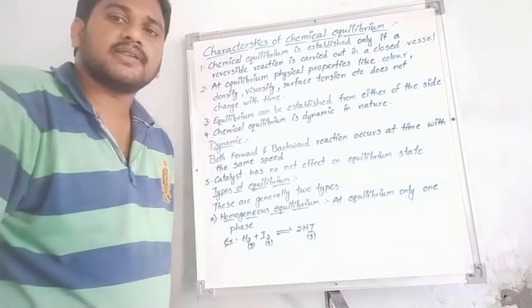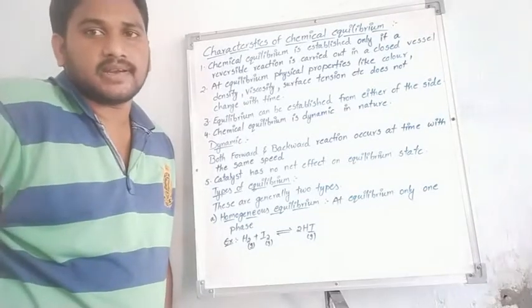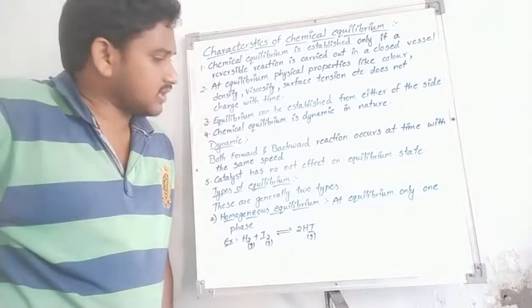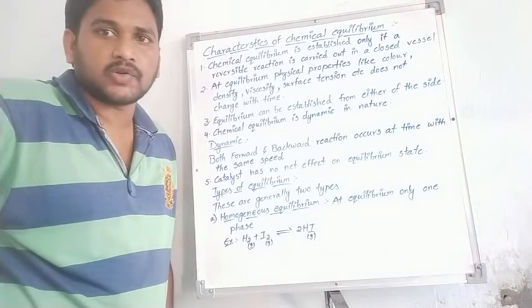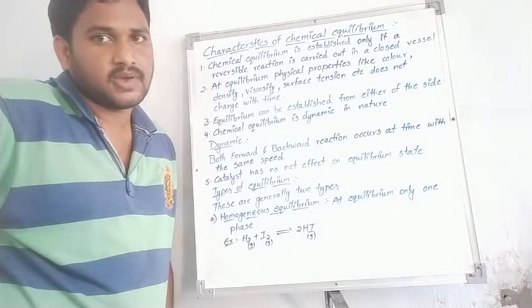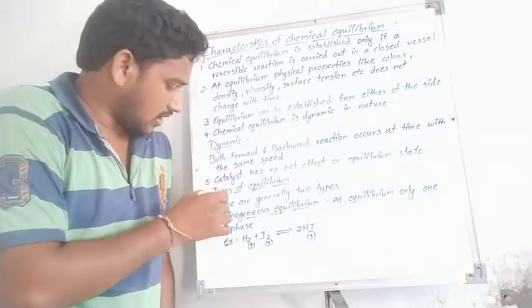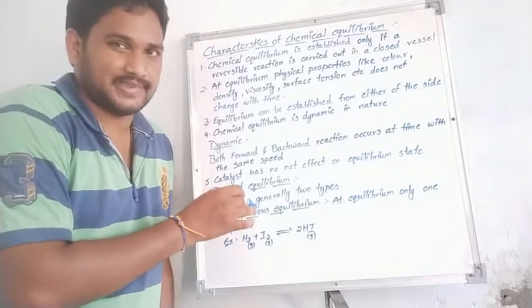Okay, next, students, the types of equilibrium. Generally, equilibrium is of two types: one is homogeneous equilibrium, the other is heterogeneous equilibrium. Students, in the term, homo means same, genes means phase.